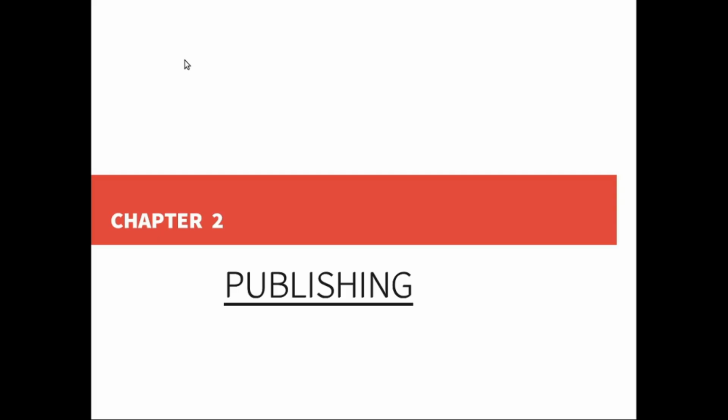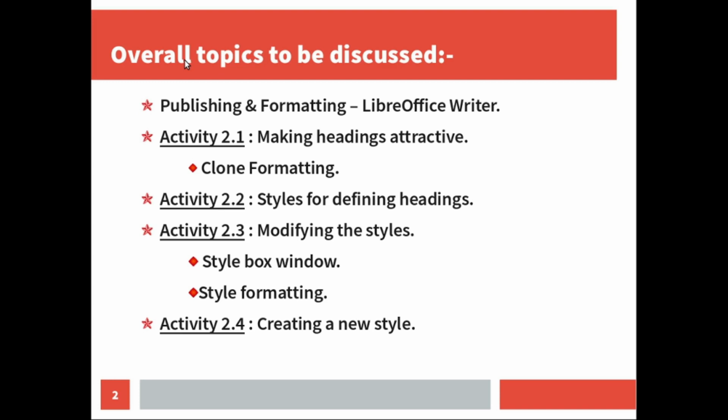Okay. So the second chapter, publishing. In this chapter the overall topics to be discussed are the following. First, you will learn what preparation should be followed while publishing an article, and also about the formatting techniques, which should be done using the software called LibreOffice Writer. And there are 9 activities. The first activity is how we can make headings attractive by using one term called clone formatting. I hope it's a new term for you.